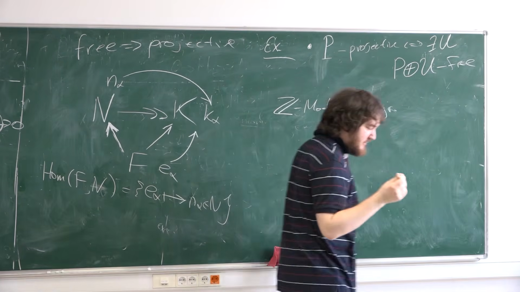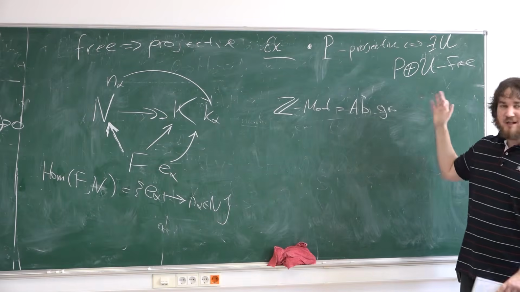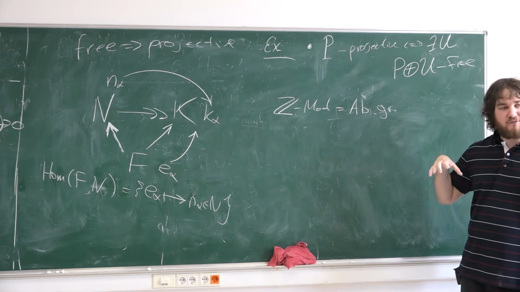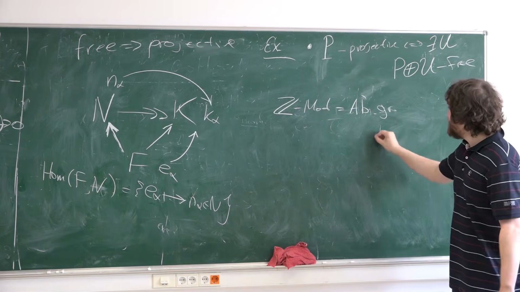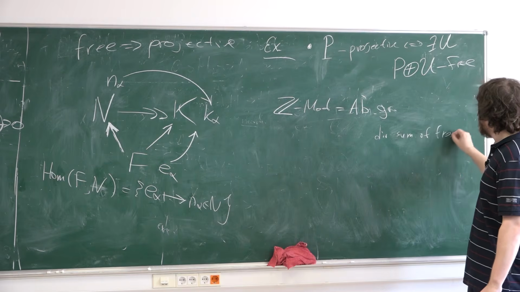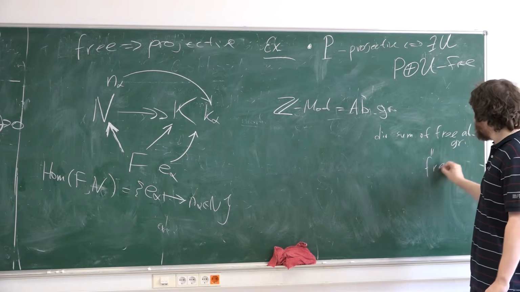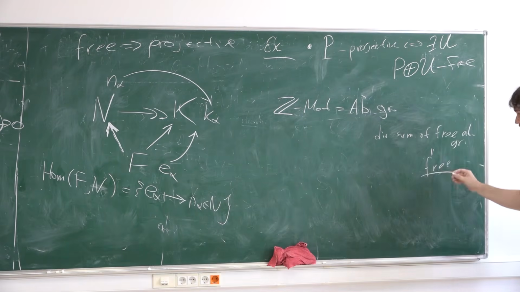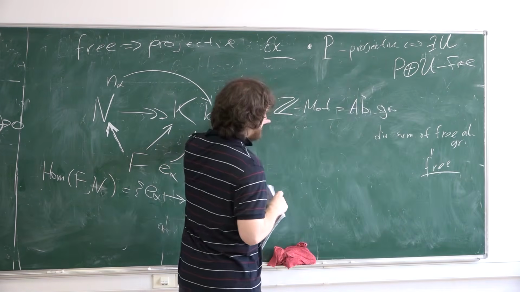For abelian groups, maybe you know that a direct summand of a free abelian group is also free. Okay, this is true. It's not true for all rings, or even commutative ones, but for good rings, for example, for integers, this is true.